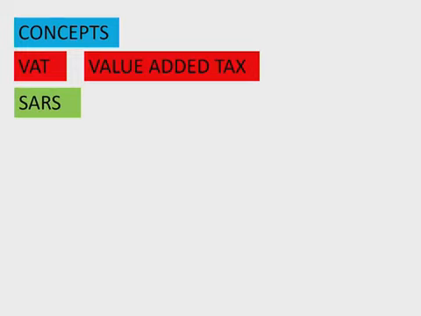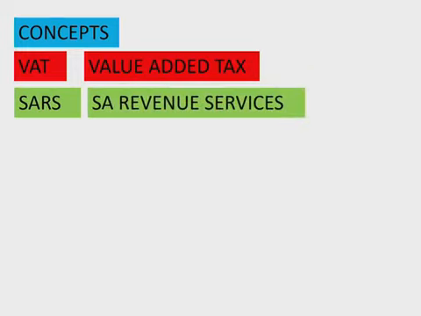Okay. Then another topic, normally we have something called SARS. Again, it's an acronym which stands for South African Revenue Services. That is the entity that normally collects the VAT or pays out the VAT refund to businesses. And as the matrics know, they also are the entity that's involved with the income tax. So normally we have to calculate the income tax at 28, 29 or 30% of the net profit. Those monies all have to be paid over to SARS, which is the South African Revenue Services.